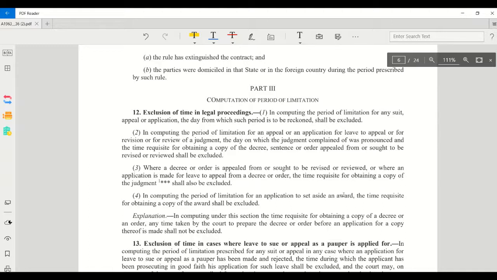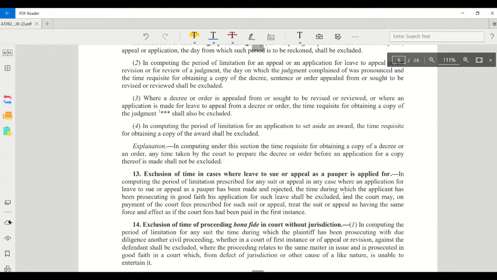Then, in computing the period of limitation for a suit for review of judgment, the time required for obtaining a copy of the decree can be excluded. Then, in computing the period of limitation for an application to set aside an award, the time required for obtaining a copy of the award shall be excluded. So that is exclusion of time in legal proceedings.